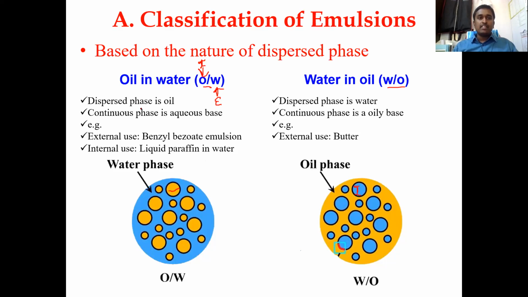So the same thing was written here. The dispersed phase is oil, the continuous phase is water. Examples are benzyl emulsions, or liquid paraffin water emulsions, etc. Similarly, here the example is butter.